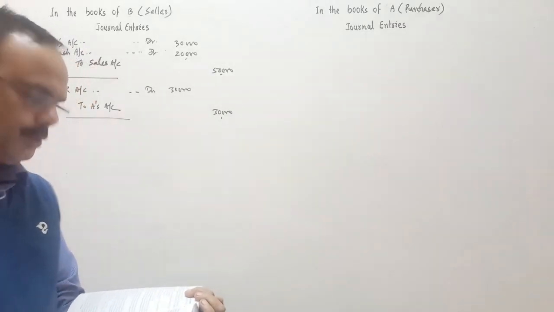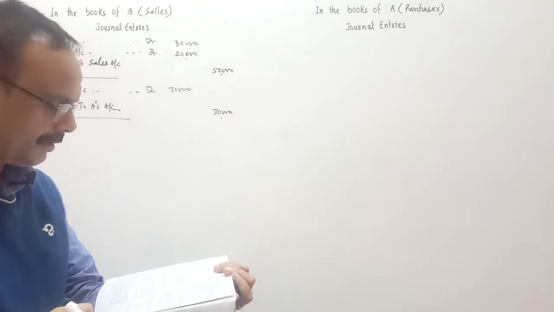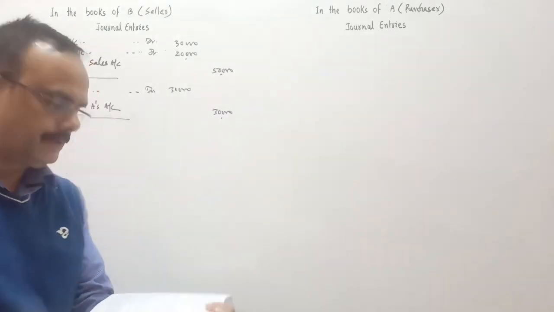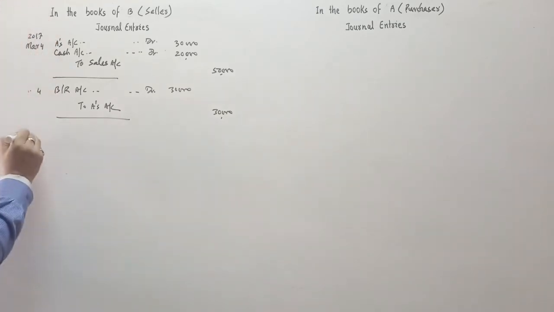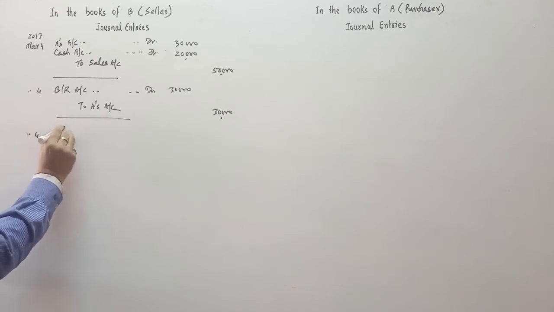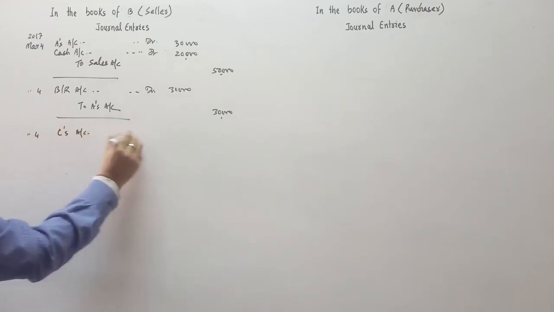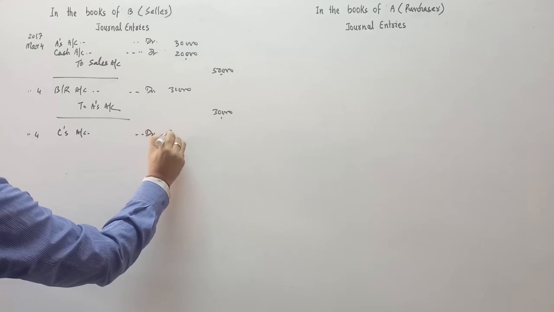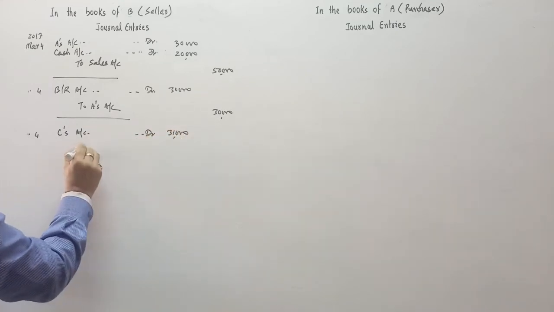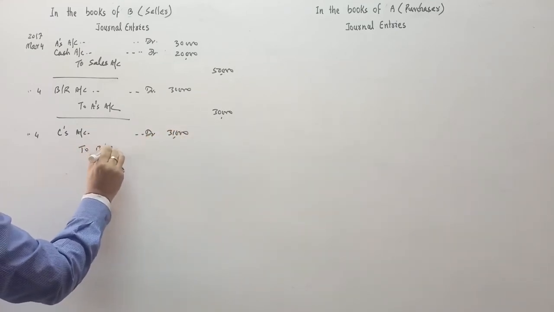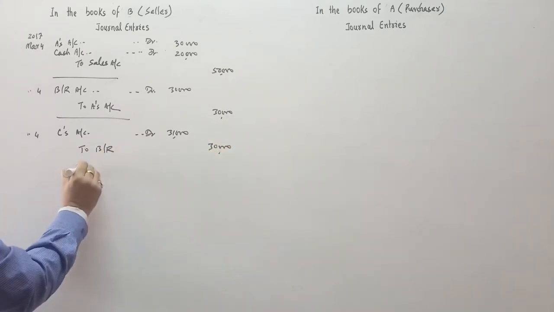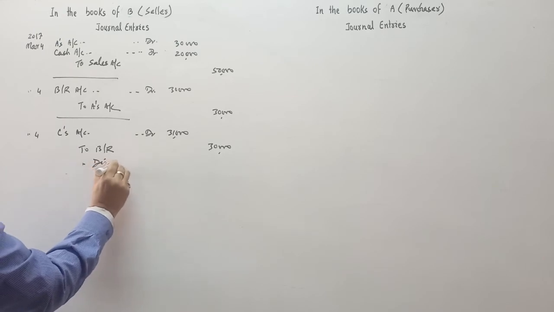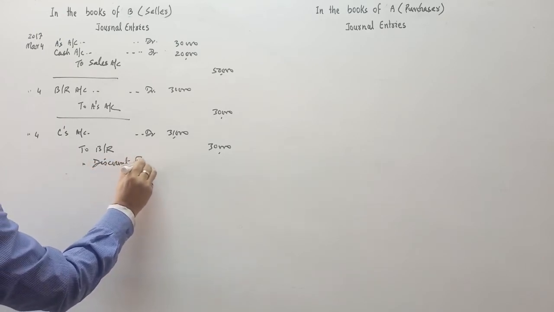B immediately endorsed the promissory note in favor of his creditor C for the full settlement of debts of rupees 31,000. So B immediately endorsed these promissory notes to whom? To C. So C's account debit 31,000 to bills receivable 30,000. In full settlement, it means there is a discount received.